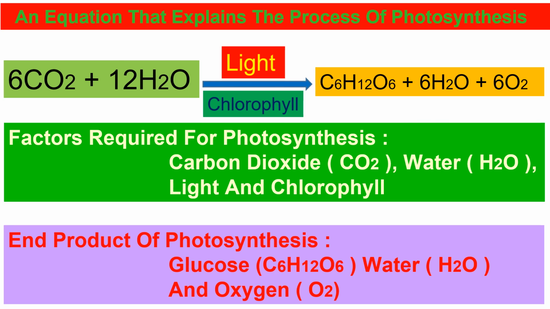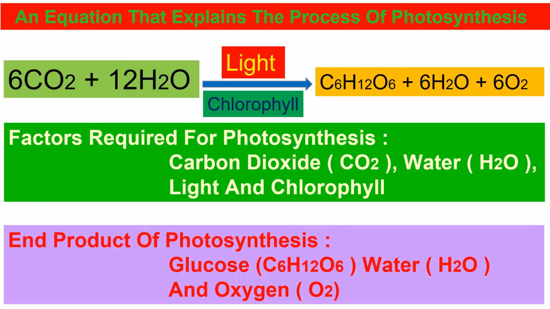Photosynthesis is the process by which living plant cells containing chlorophyll produce food substances like glucose and starch by using carbon dioxide and water in the presence of light. Plants release oxygen as a waste product during photosynthesis.